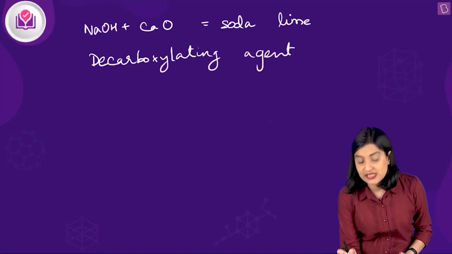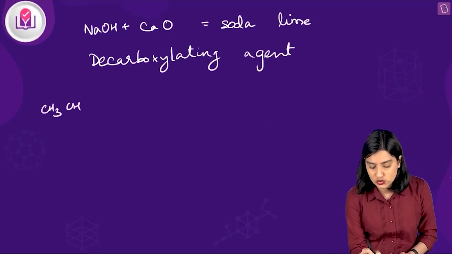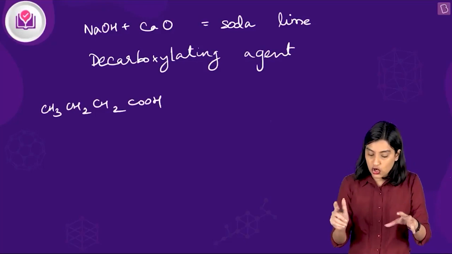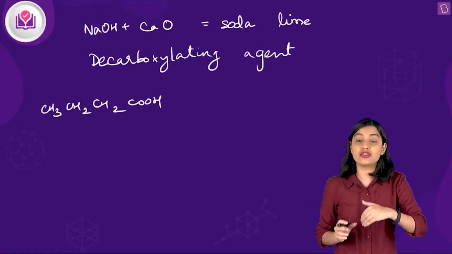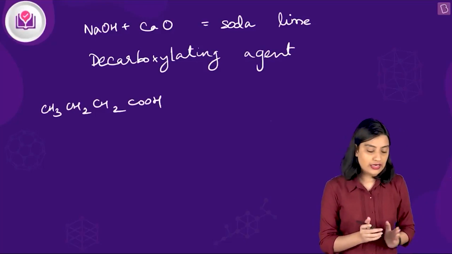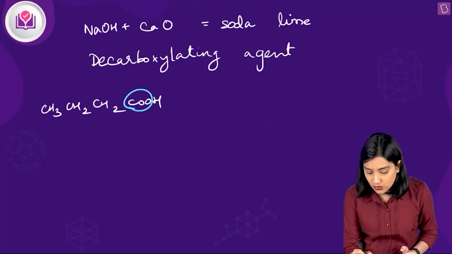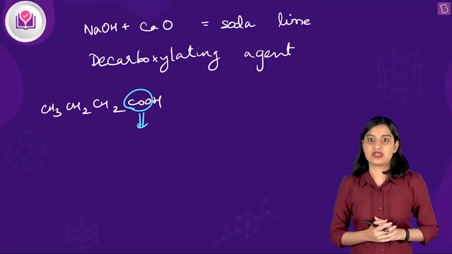It means that here you have butanoic acid, so you have CH3, CH2, CH2, COOH. The job of this decarboxylating agent is to remove the carboxylate group, right? How does it do that? It does that by removing CO2, that is nothing but carbon dioxide, from the given carboxylic acid.